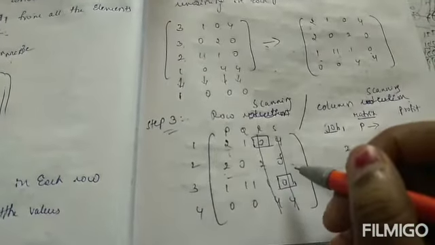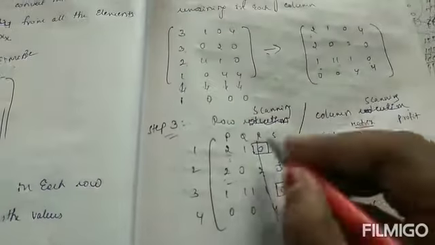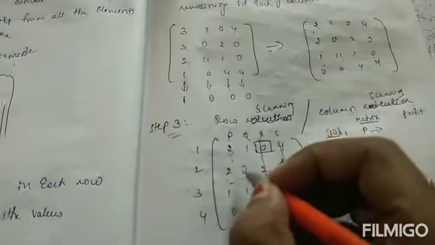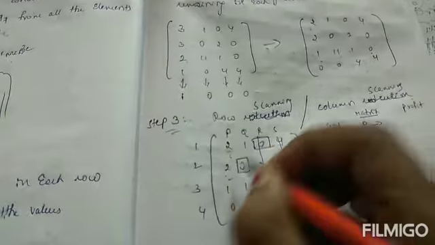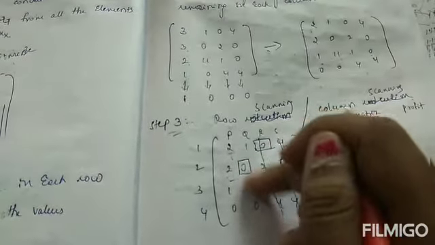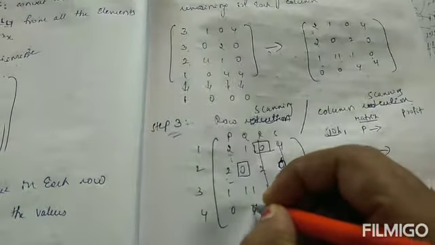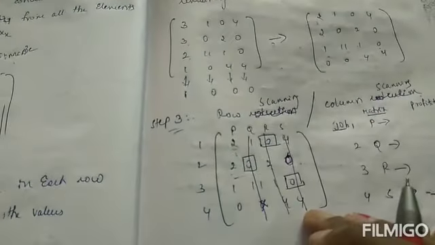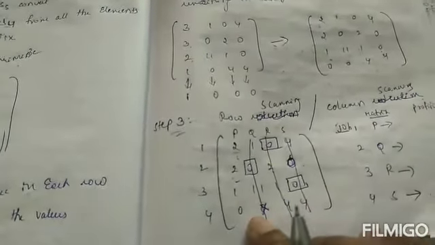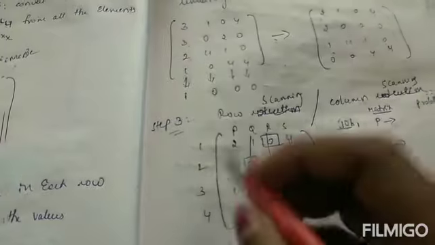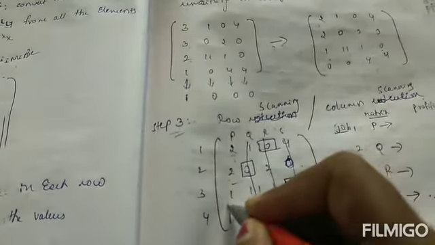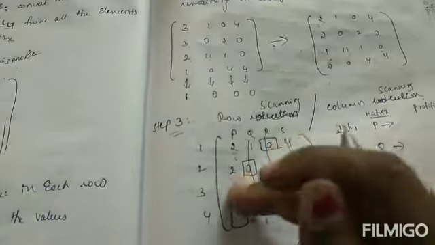Because it is cancelled, this row has one 0, so triangle this. If they have any 0 vertically, just cancel this 0 and strike off this column. And next check the other row. This has only one 0, so rectangle this, and there is no other 0 in the vertical column, so just cancel this.